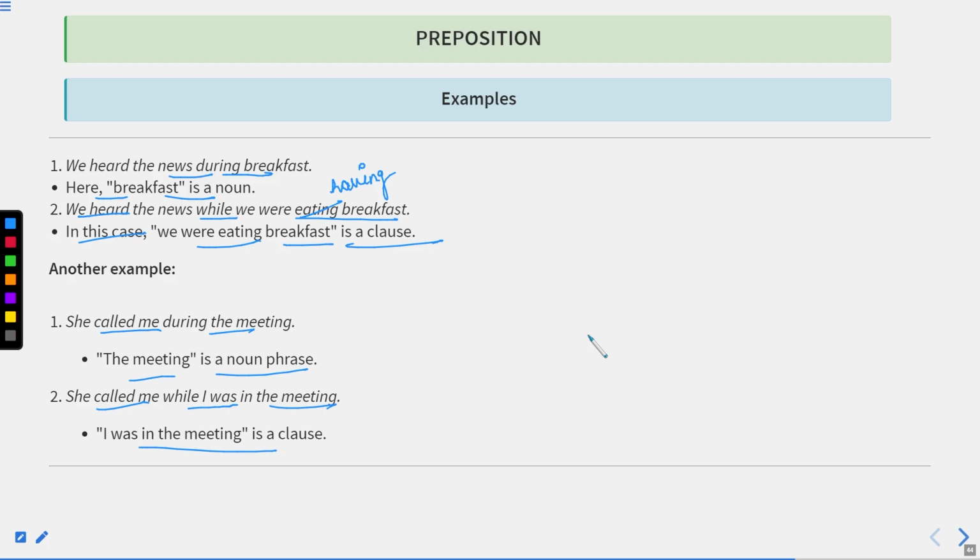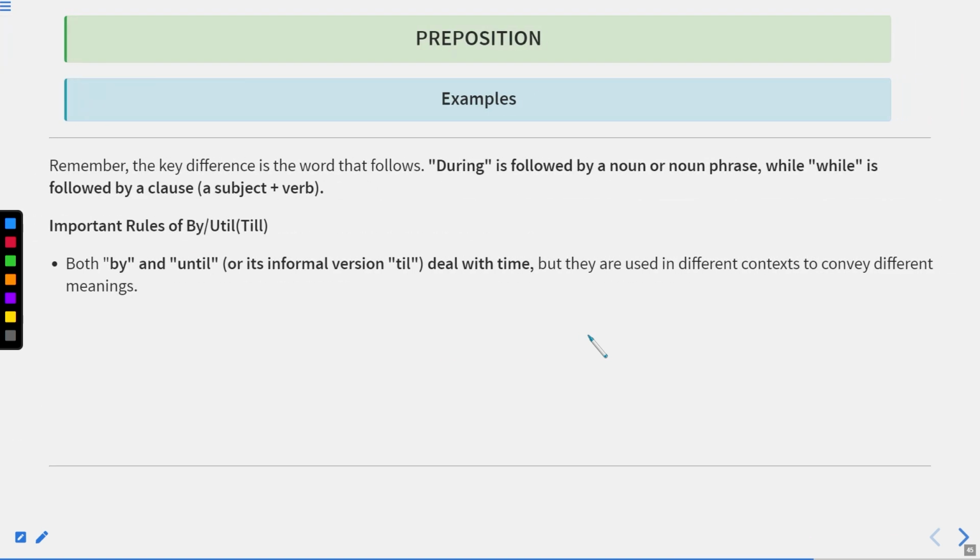However, both of them show continuous action, or two actions which are occurring simultaneously. Remember, the key difference is the word that follows. During is followed by a noun or noun phrase, whereas while is followed by a clause, that is a subject and verb. Important rules of by and till. Now we have already read during and while. Now we'll see the difference between by and until or till.